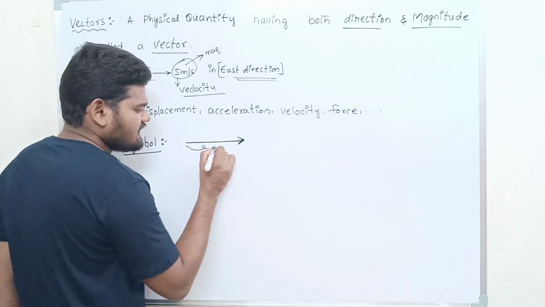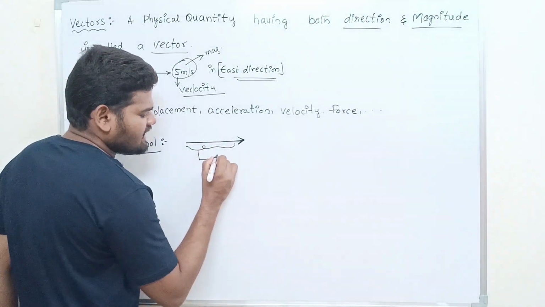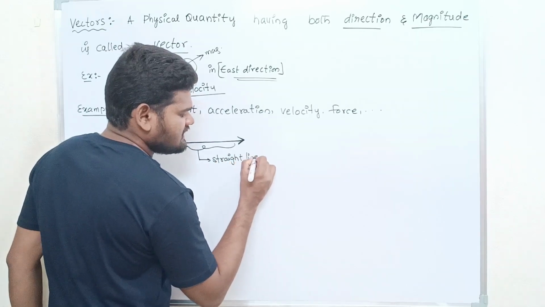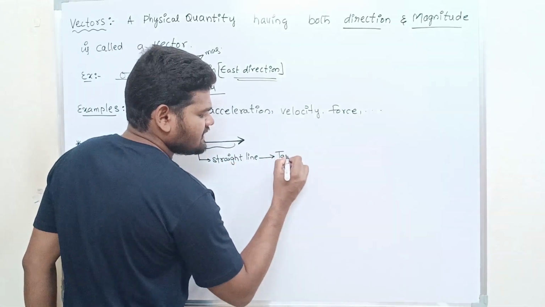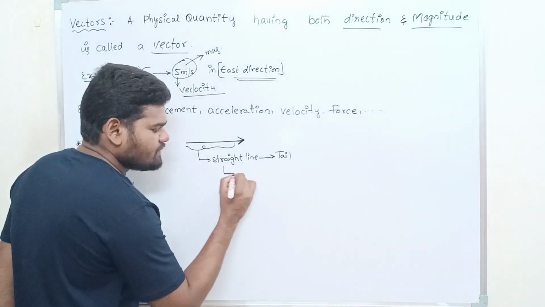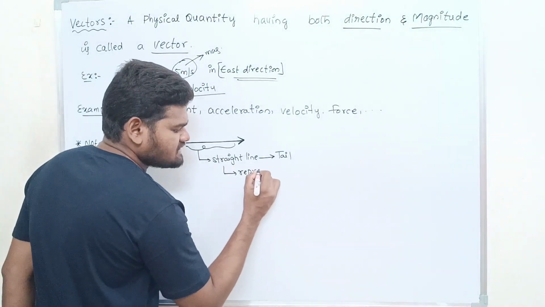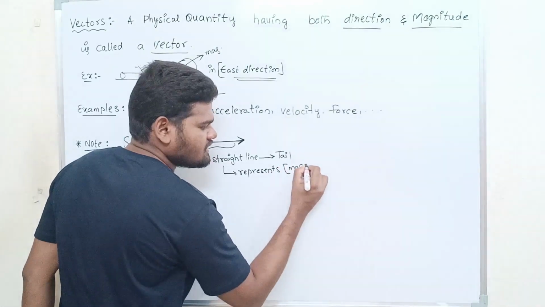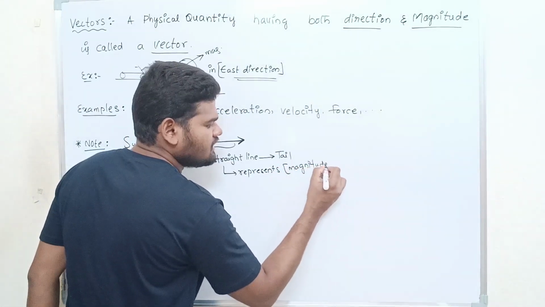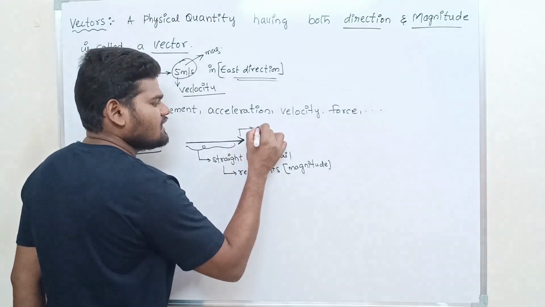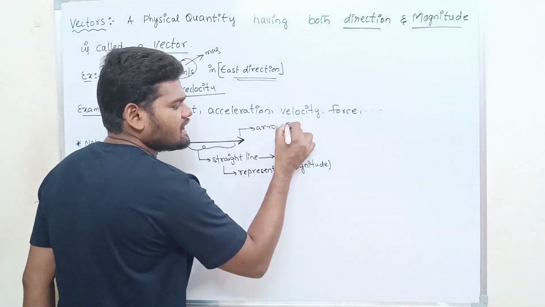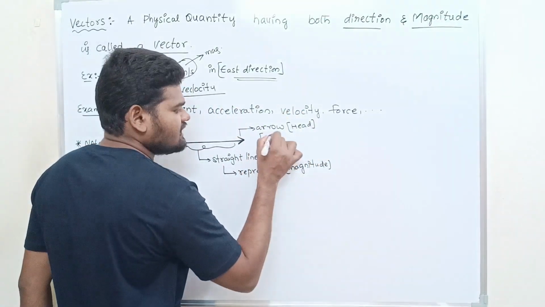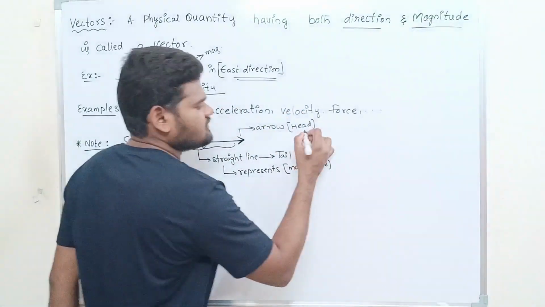This straight line is called the tail, and it represents magnitude. And this arrow symbol is called the head, and it represents direction.